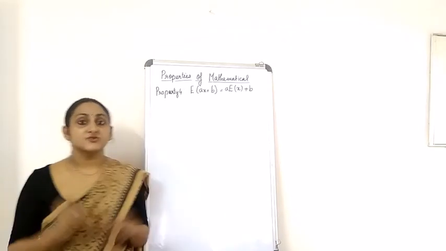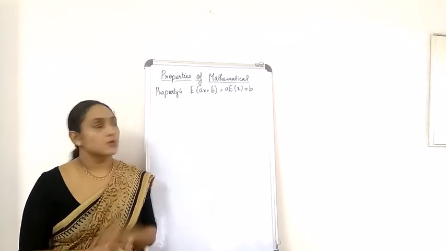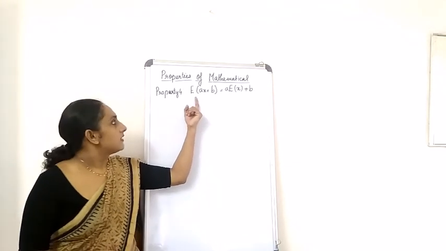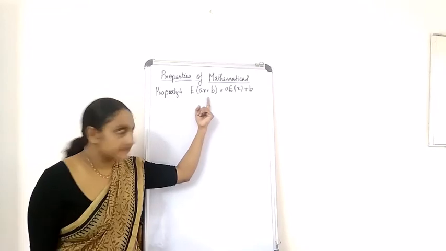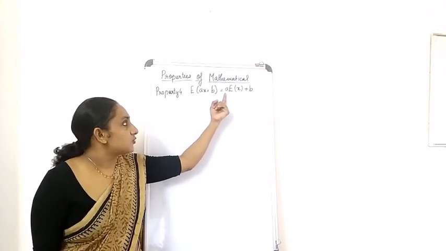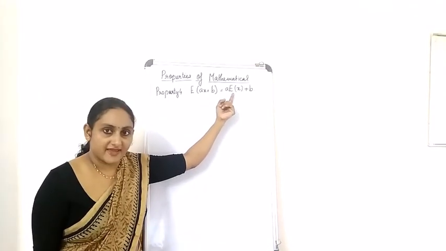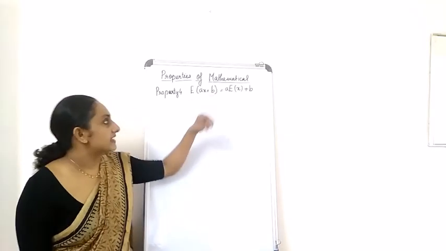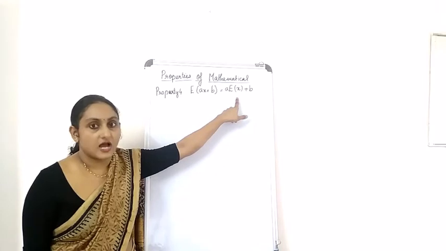Okay, now that you all are experts, we will prove the property number 4. Now what is property number 4? Here, expectation of Ax plus B is equal to A into expectation of x plus B. Now let's take the left hand side and check whether we would get this RHS.